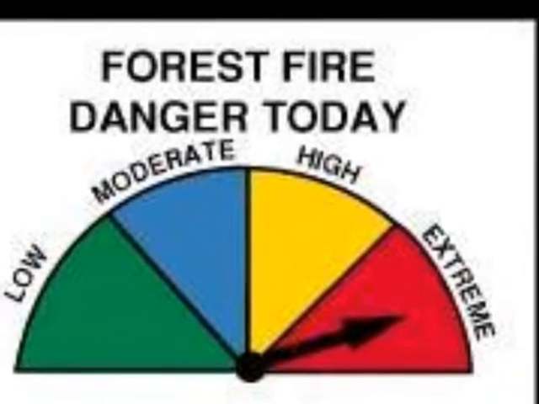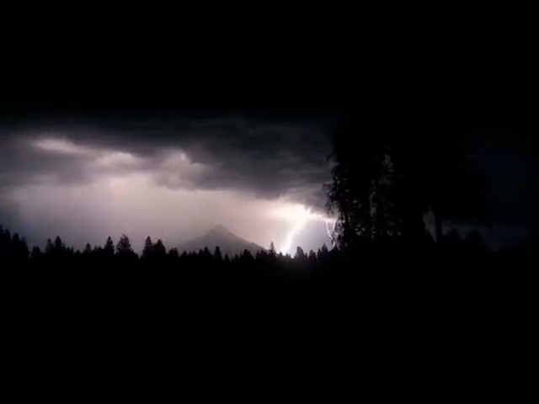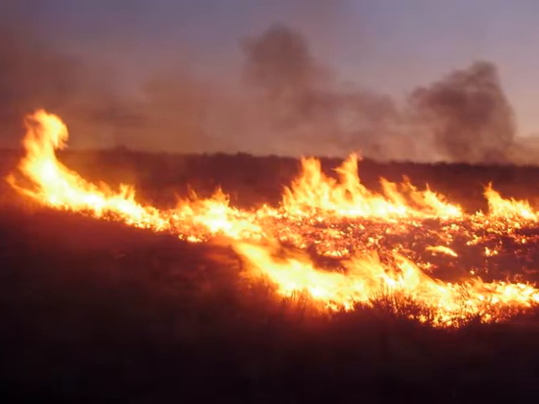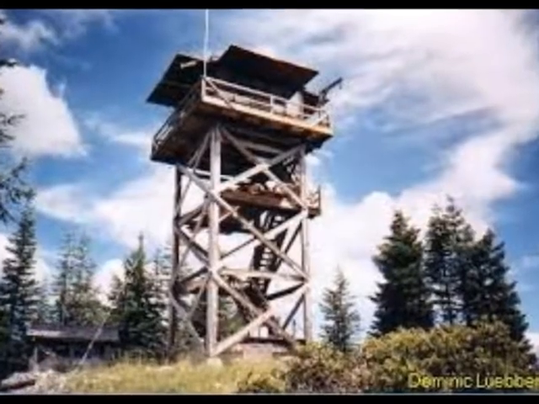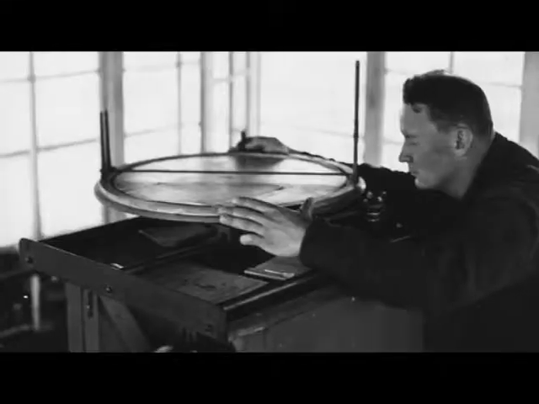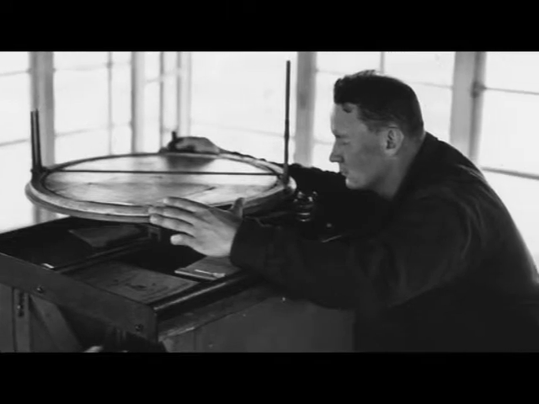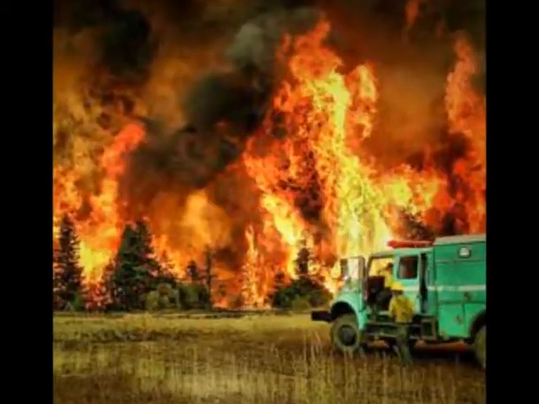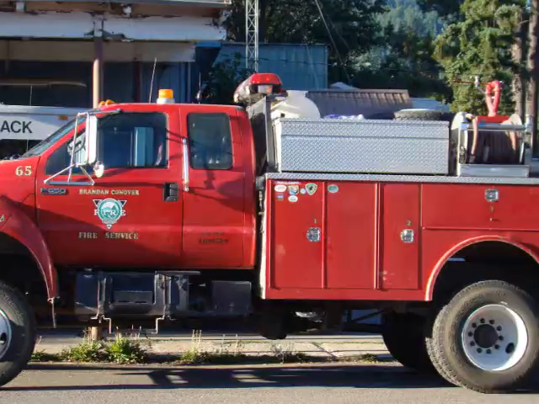High fire danger and conditions lead to forest fires. What is the process of finding and controlling a forest fire? A person on a lookout uses the Osborne firefinder to help locate the fires. Then the crews and equipment are dispatched to the fire's location.